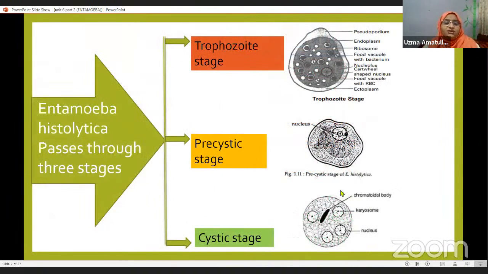Wherever hygiene is not followed, in underdeveloped or developing countries where the rules are not followed and proper sanitation is not there, we can see this dysentery. Now, Entamoeba histolytica passes through 3 stages. We have to learn these stages to learn about their life cycle. First is the trophozoite stage, then the precystic stage, then comes the cystic stage. These stages we will study in detail.